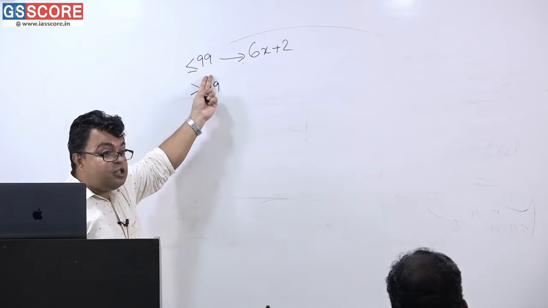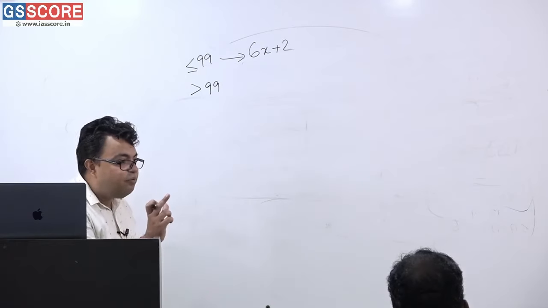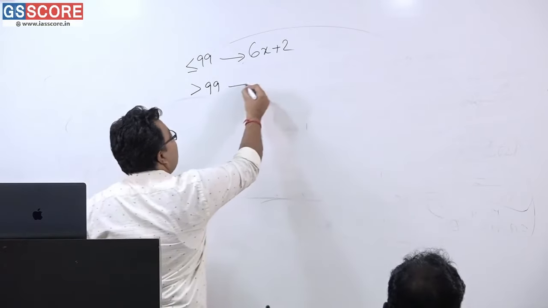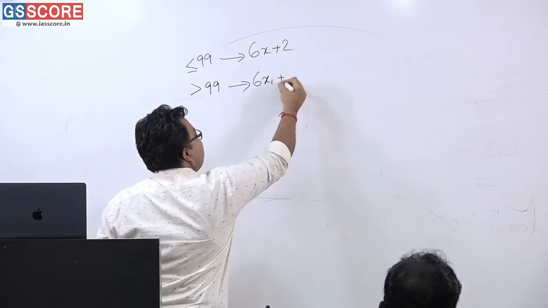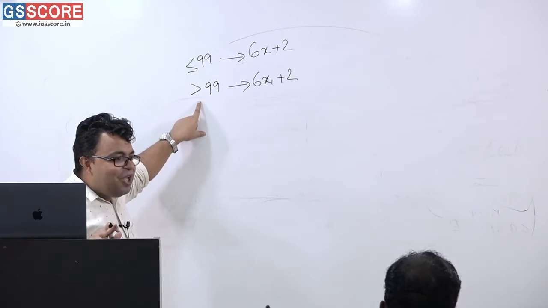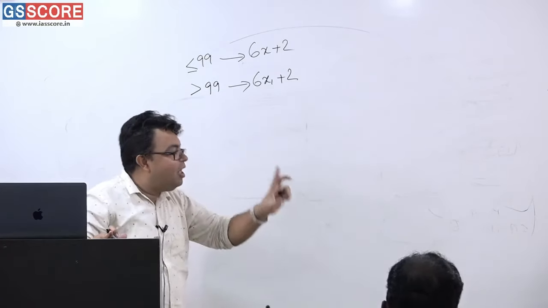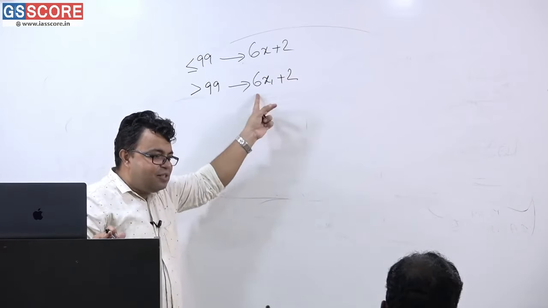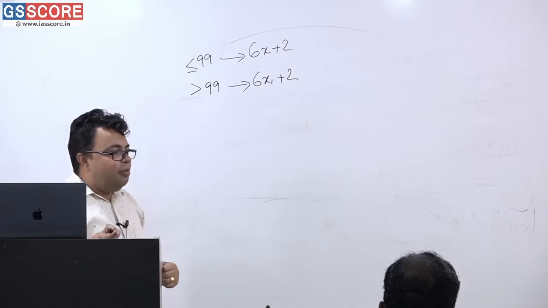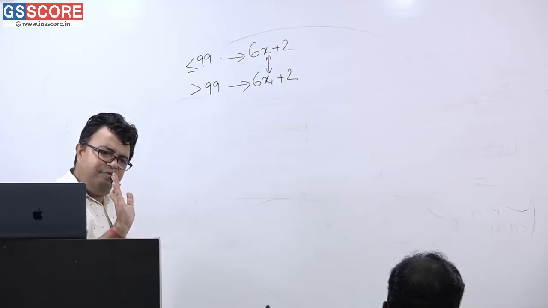You have to find the largest 2-digit number which when divided by 6 gives 2 as a remainder. So 6x plus 2 is that format. Very simple. In the first go we have understood this part. And this number is also in the form 6x1 plus 2. Am I correct or not? After that also I said you to find the number which when divided by 6 gives 2 as a remainder. Here also when you divide the number by 6 it gives 2 as a remainder. So the only thing to comprehend is this x and this x1. Nothing else is there.